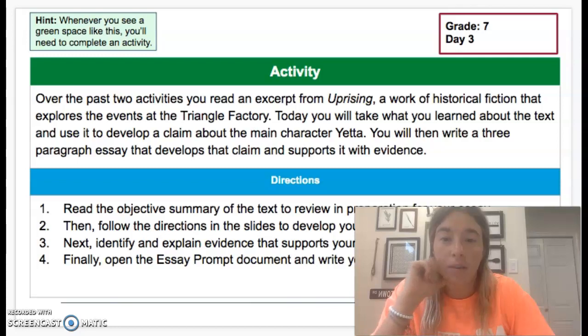Good morning. Happy Thursday. Let's get started. Green spot, whenever you see it, means you have to write something.